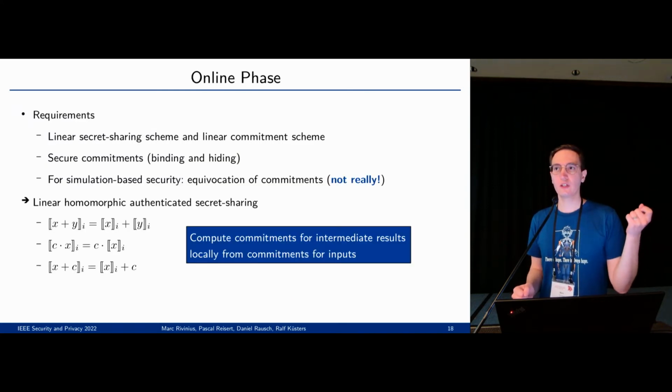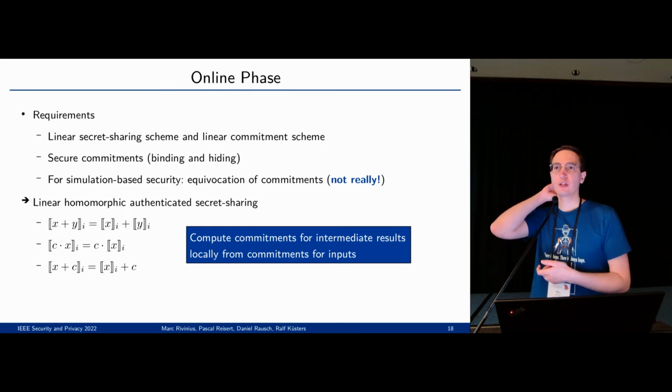So I said we need certain properties for the secret sharing scheme. It has to be linear, so you can do linear operations on it, and also we need the same thing for the commitments, so linear commitments. Obviously, the commitments need to be secure, binding, and hiding. And for simulation-based security, you would need things like equivocation for commitments. That's what previous work used. But we show that you don't actually need this, and it can improve efficiency.